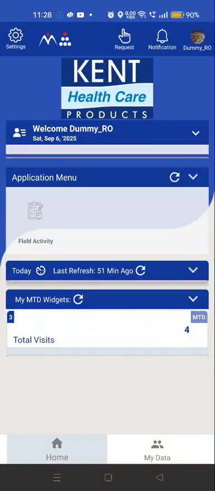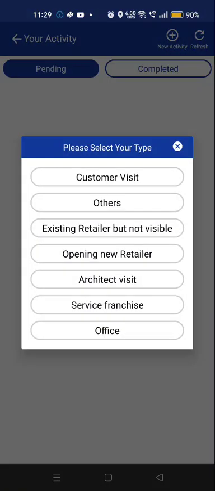Then the remaining activity we have in field activities. In field activity, you can check in at customer location at any one of the influencers as others. Existing retailer but not visible, you can add a temporary retailer. You just met into that retailer that was not in your territory, but somehow you just went there.